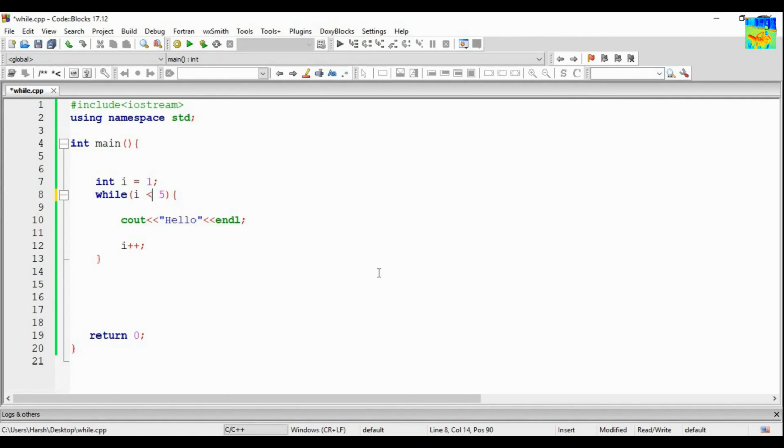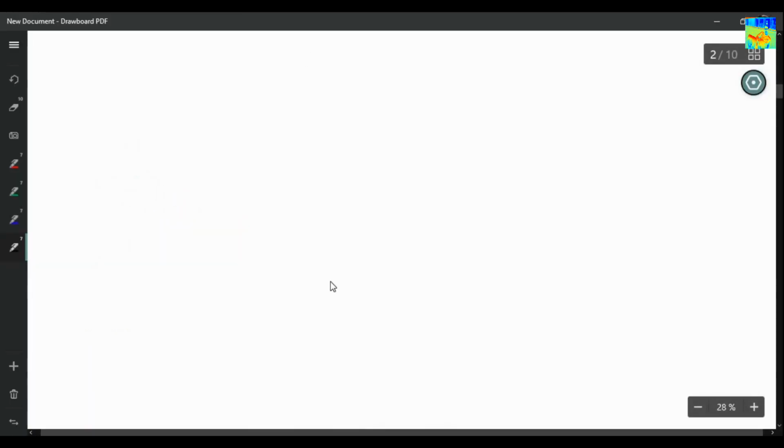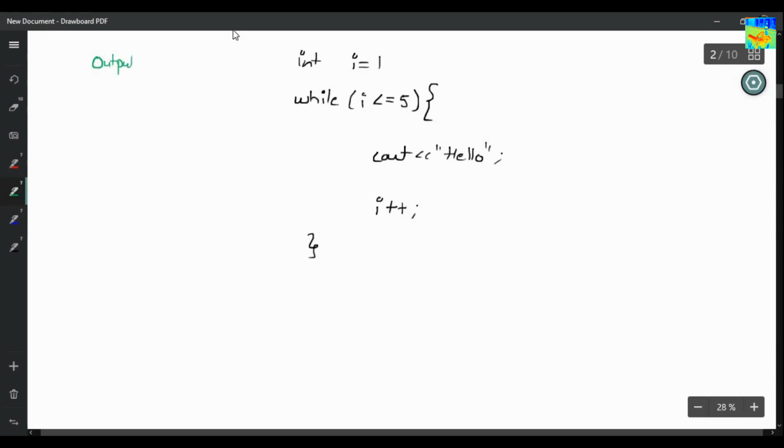Now let us see one more thing, how this hello is getting printed 5 times. So my code is very simple. Int I equals 1, while I is less than or equals to 5, I am printing hello, and then I am incrementing the value of I by 1. So let's say here is my output.